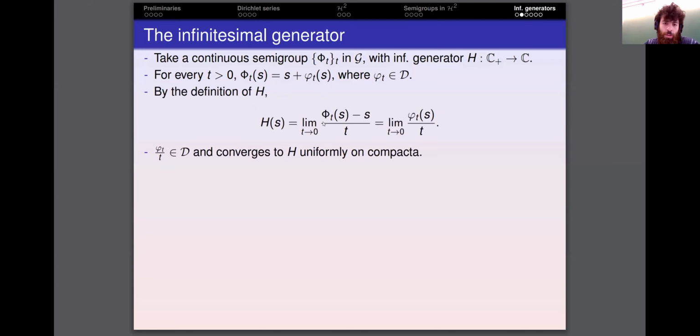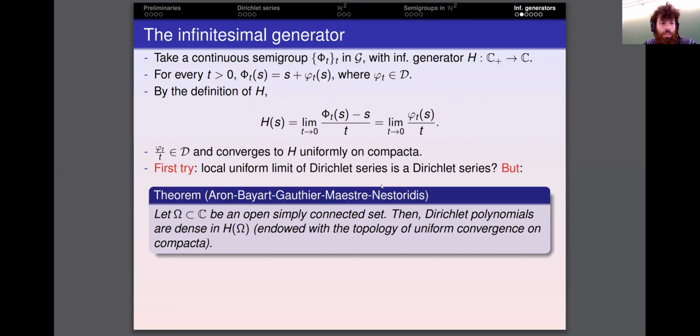So by definition of H that I presented in the previous slide, we have that H is a local uniform limit of this Dirichlet series. So one could wonder if the local uniform limit of Dirichlet series gives a convergent Dirichlet series, but this is not the case. Why not?